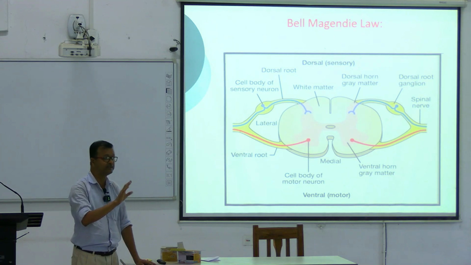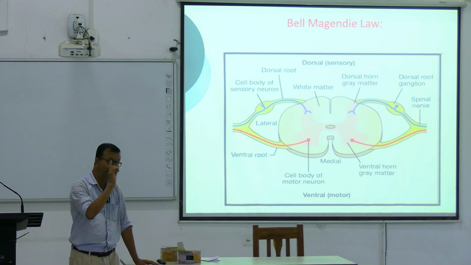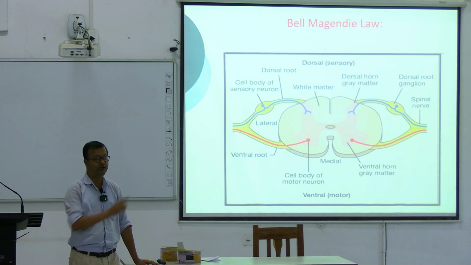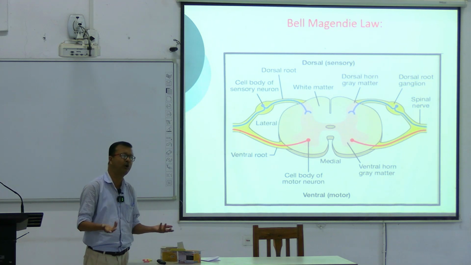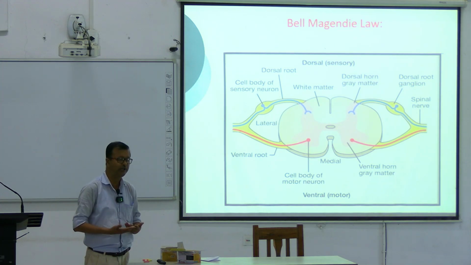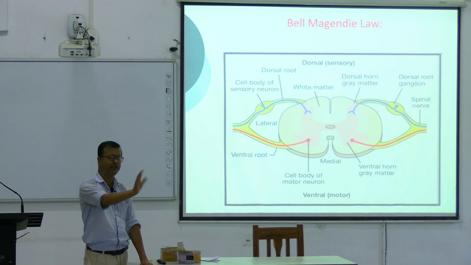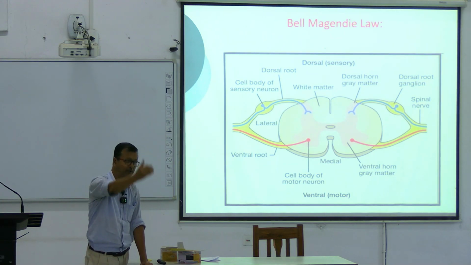The difference is that the graded potential can be summated, whereas the nerve action potential cannot be summated. Why? Because it follows the all or none law. If it is an adequate stimulus, it will always give the response. If it is below adequate, it won't give a response. Subthreshold means no response until you achieve the threshold value.